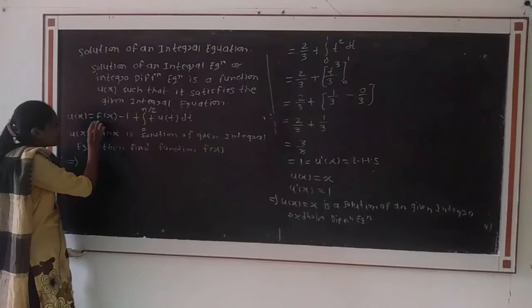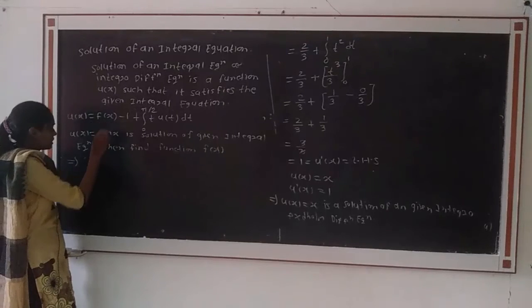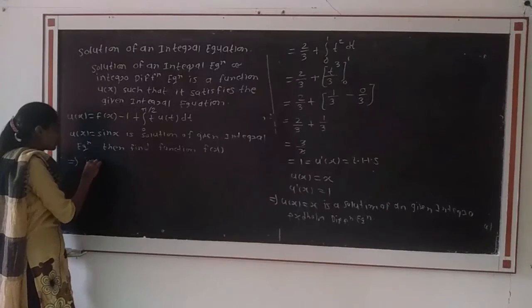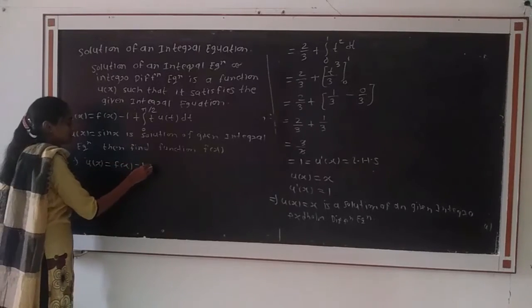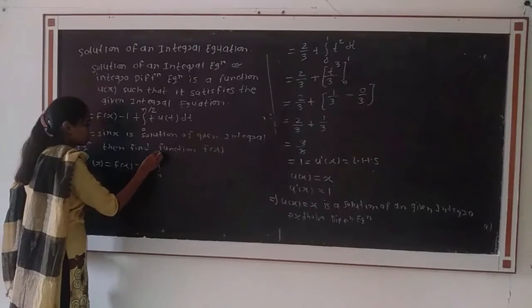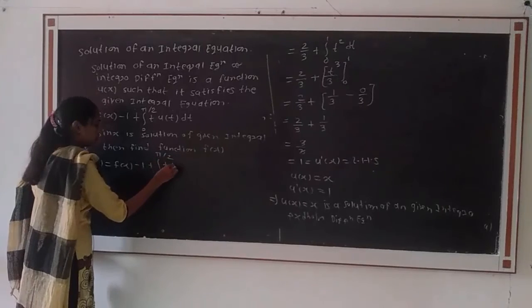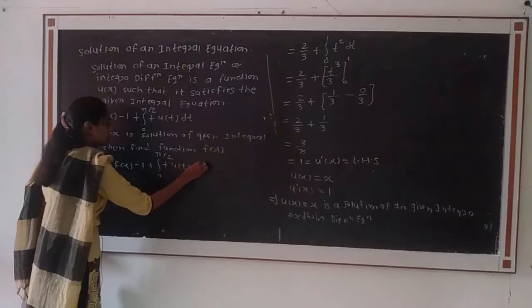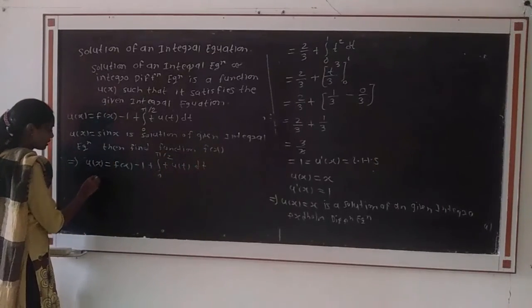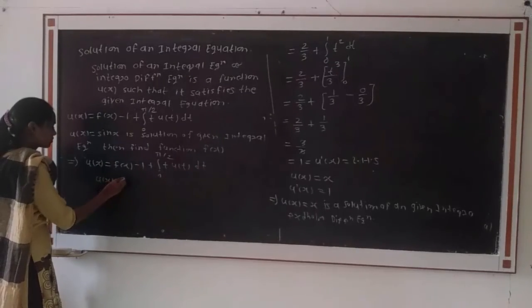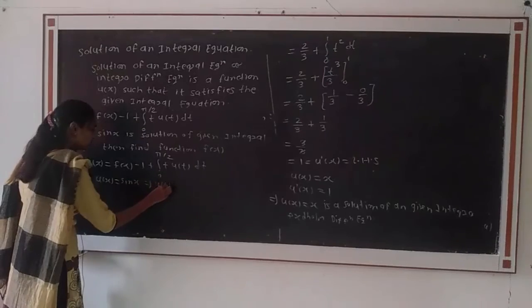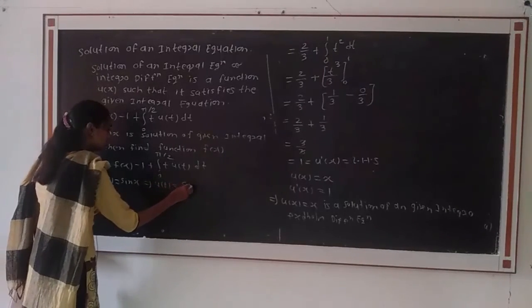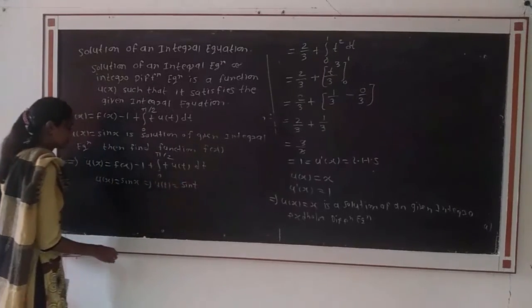Then to find the function f of x, we rewrite the given equation: u of x is equal to f of x minus 1 plus integration from 0 to pi by 2 t into u of t dt. We are given that u of x is equal to sin x, then u of t is sin t.